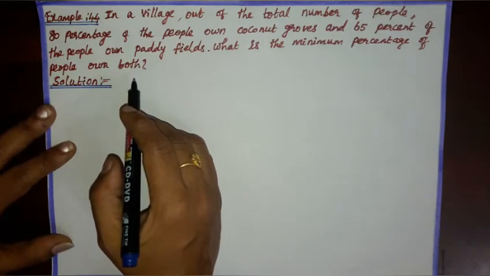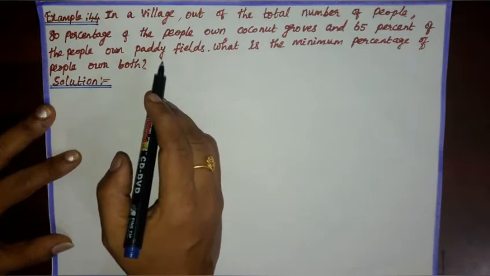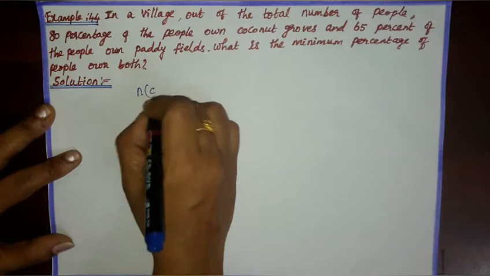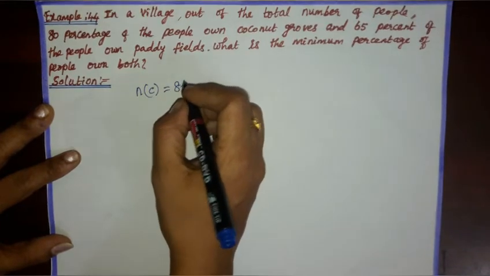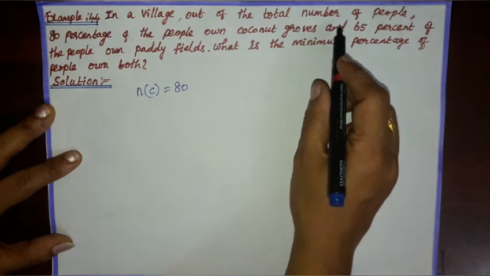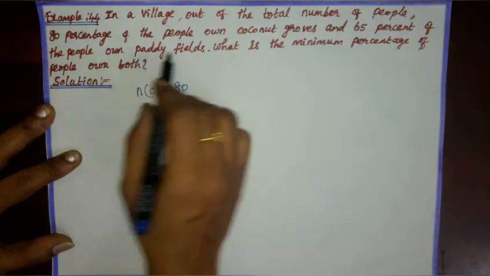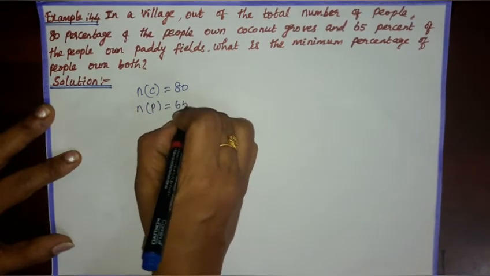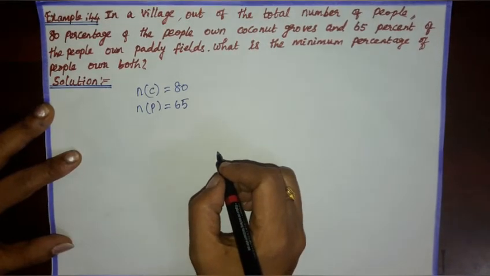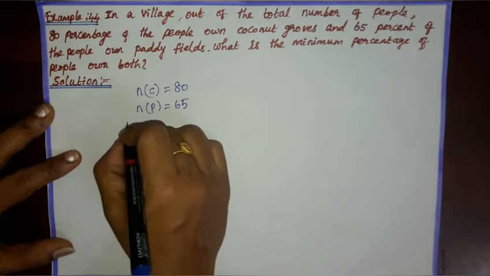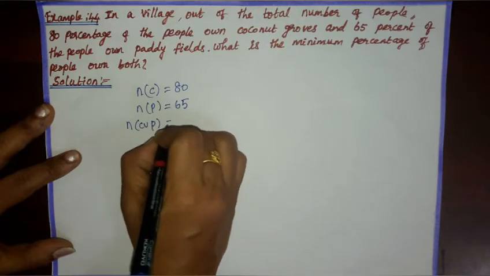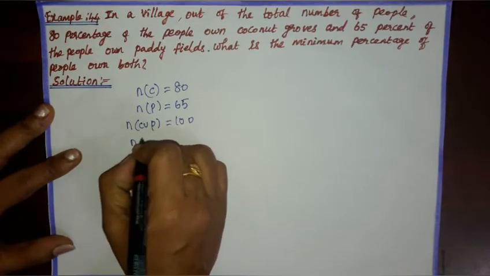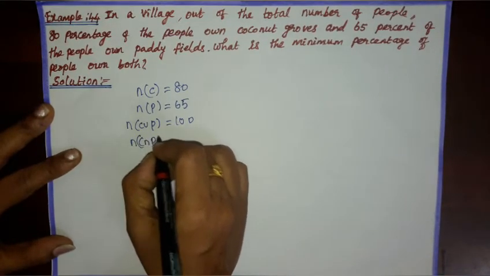Let n(C) denote the percentage of people who own the coconut groves. So n(C) is 80, and n(P) denotes the percentage of people who own the paddy fields. That is n(P) equals 65%. The maximum value of n(C union P) is 100. The minimum value of n(C intersection P) needs to be found.